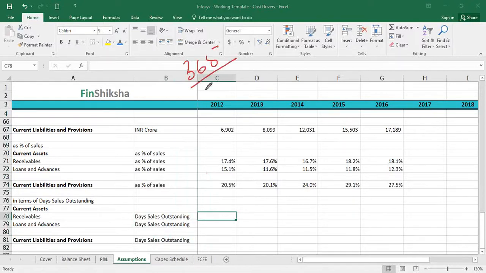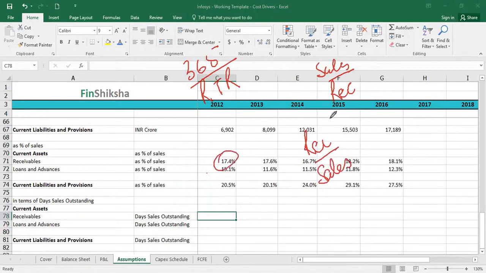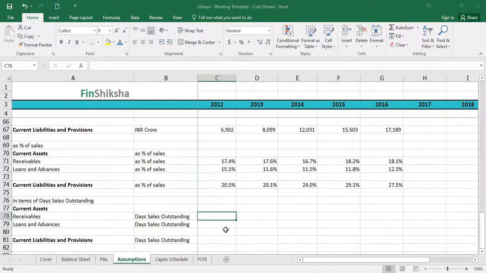365 divided by, let's say, the receivable turnover ratio, right? Now, what is receivable turnover ratio? That's sales by receivables. What have we done here? We have done the reciprocal of this. We have done receivables by sales. That's what we have done here. So all we need to do is, rather than take this division, multiply this with 365 and we should get our answer. Correct? We have to multiply with 365 because we have taken the reciprocal.